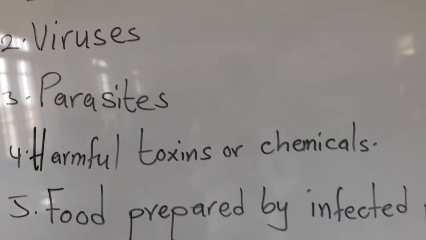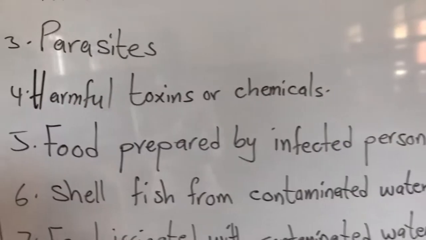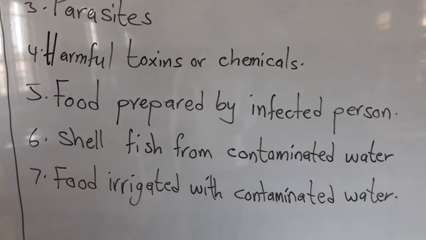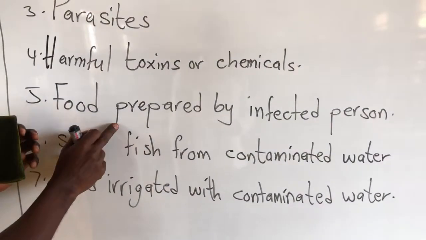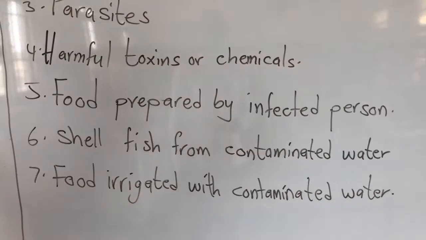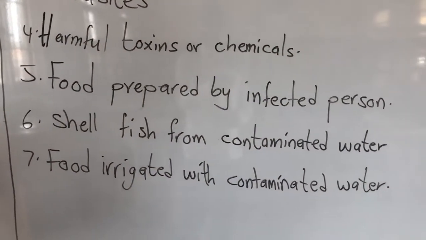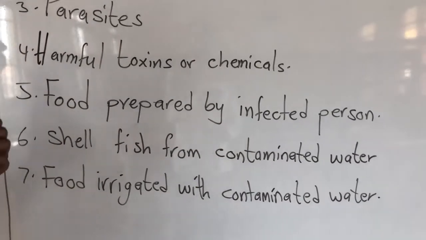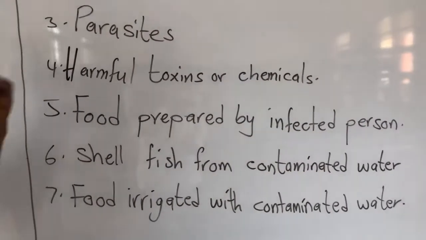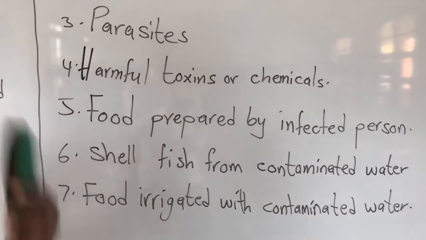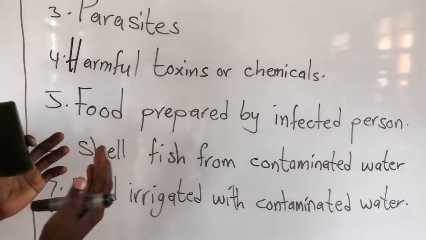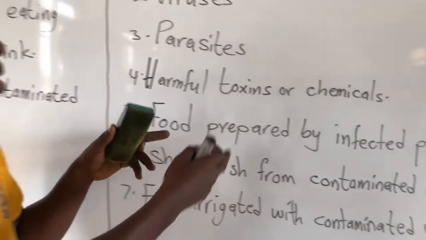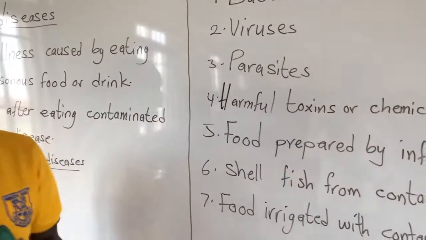Now let's continue. Then we have food prepared by what? Infected person. So if anybody is having any form of foodborne disease, when that person prepares food, it may happen that the particles of the disease can come into contact with the food the person is preparing. And if care is not taken, the food can transmit the disease from the person to us, okay?